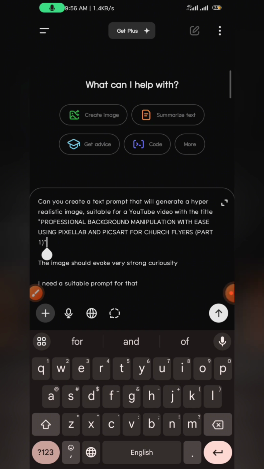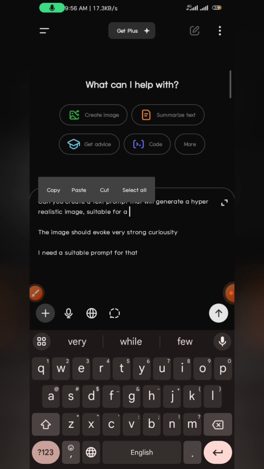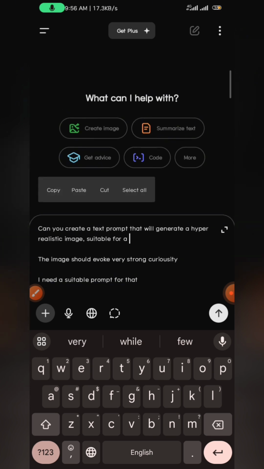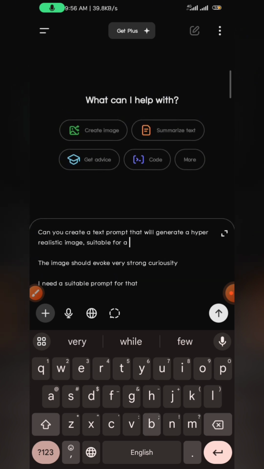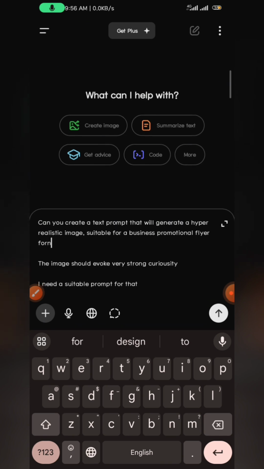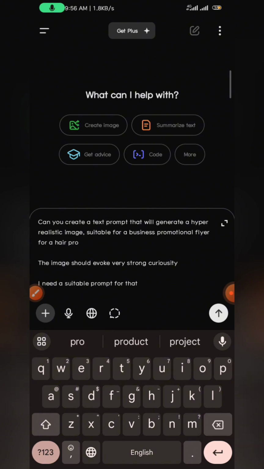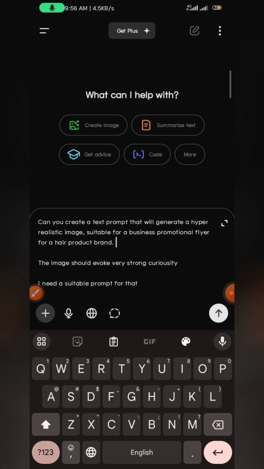Can you create a text prompt that will generate a hyper realistic image suitable for, okay, let's not do a YouTube video now, let's say suitable for a business promotional flyer for a hair product brand. Okay, let's say a realistic image of a model.